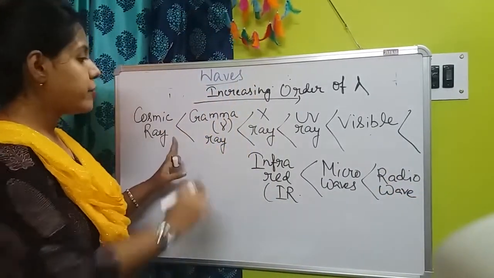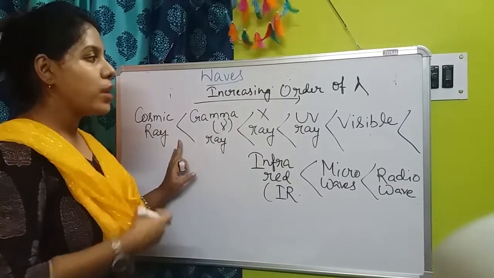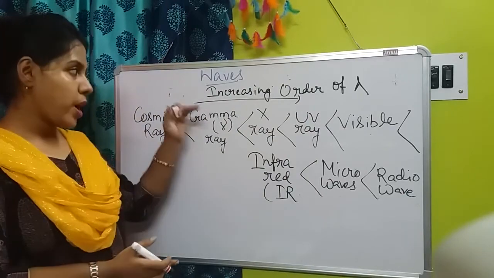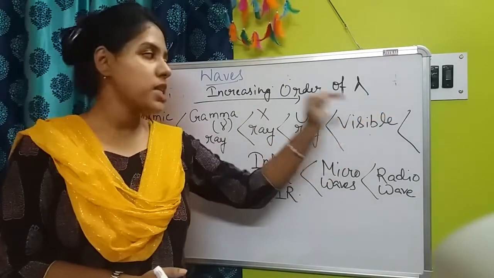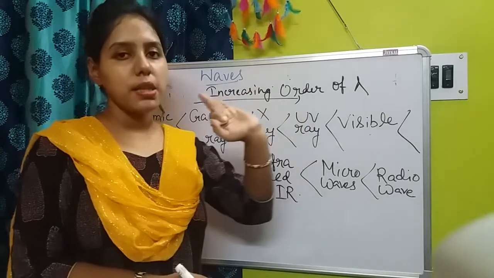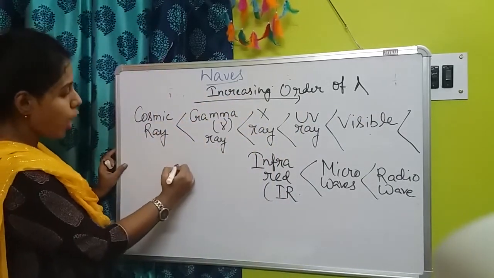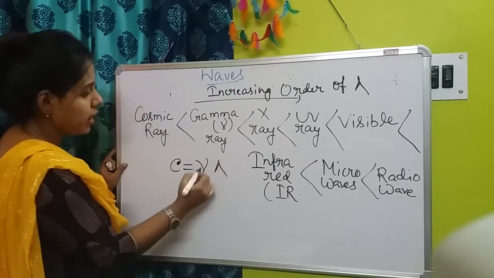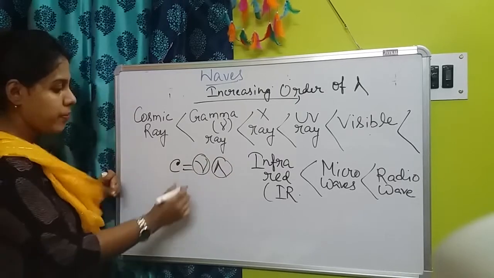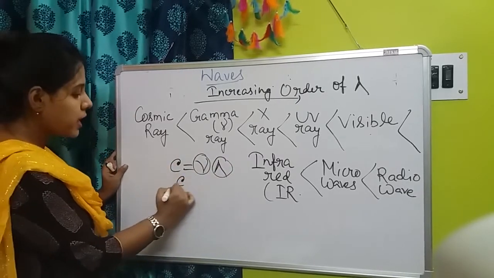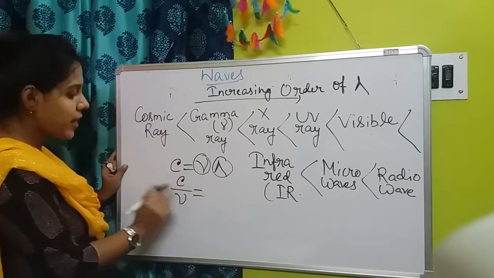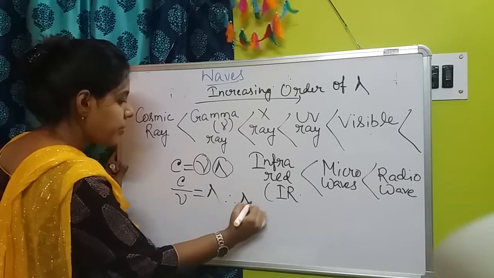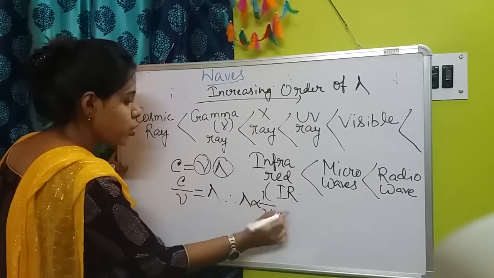Okay. So from left to right the wavelength values are gradually increasing. Okay. And just the opposite for frequency. When lambda is increasing on this side, that means frequency is decreasing on this side, because we know that there is an opposite relation between them. C is equal to what? Nu into lambda. This is frequency and this is wavelength. So if C is constant here, then C divided by nu is equal to lambda, or we can conclude lambda is inversely proportional to nu.